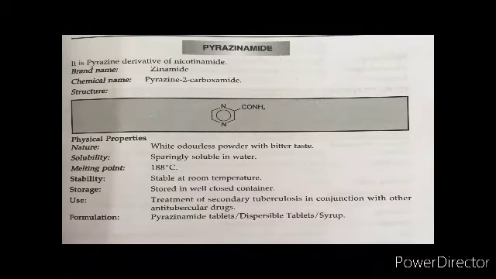This is the pyrazine derivative of nicotinamide. The brand name is Zinamide. The chemical name is pyrazine 2-carboxamide. Available as a white odorless powder with bitter taste and sparingly soluble in water. Melting point 188. Stable at room temperature and stored in a well closed container. It is used in the treatment of secondary tuberculosis in conjunction with other anti-TB drugs. Available as tablets, syrup and dispersible tablets.